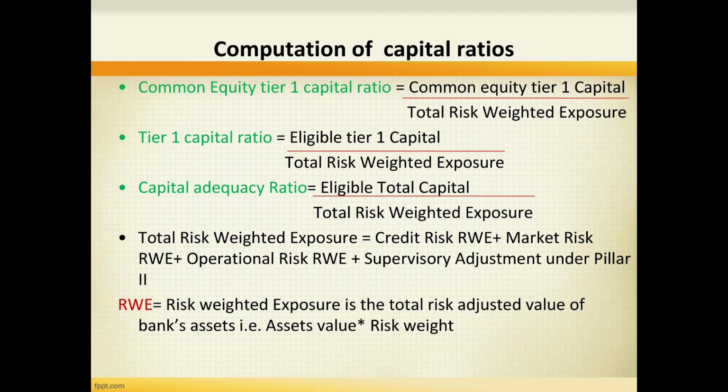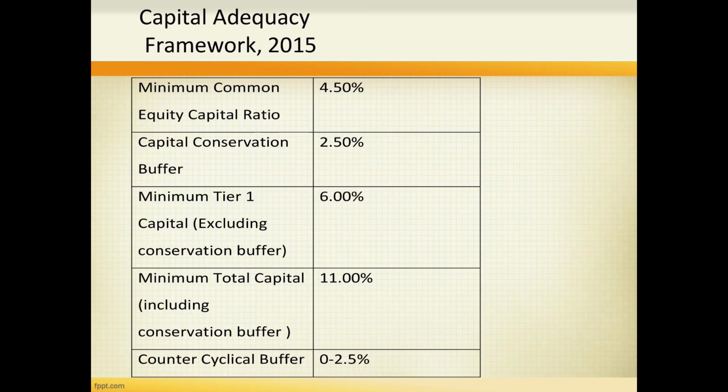And risk weighted exposure is the total risk adjusted value of the bank's assets. For example, value of assets into risk weight. In this way, RW is calculated. So now, according to Capital Adequacy Framework 2015, the minimum common equity capital ratio is 4.5%.